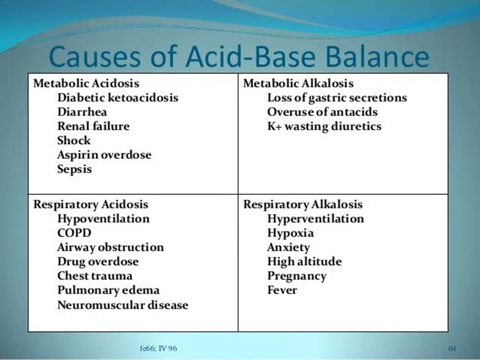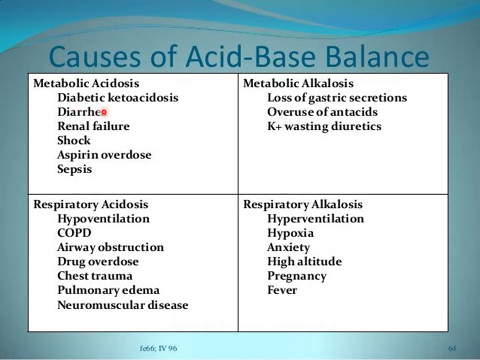So what happens in case of type 1 diabetes mellitus when insulin is not given exogenously? Due to an absolute deficiency of insulin inside the body, our body cannot utilize glucose. So when glucose is not being utilized for energy purposes, in order to provide energy to body cells, other mechanisms come into play, and one of those processes is ketone body formation. And ketone bodies are acidic in nature, and they lead to decrease in pH of extracellular fluid. So in type 1 diabetes mellitus, if left untreated, it can lead to a condition called diabetic ketoacidosis, which is an example of metabolic acidosis.